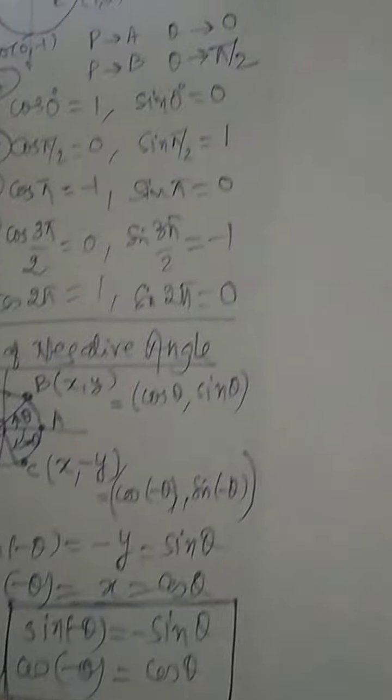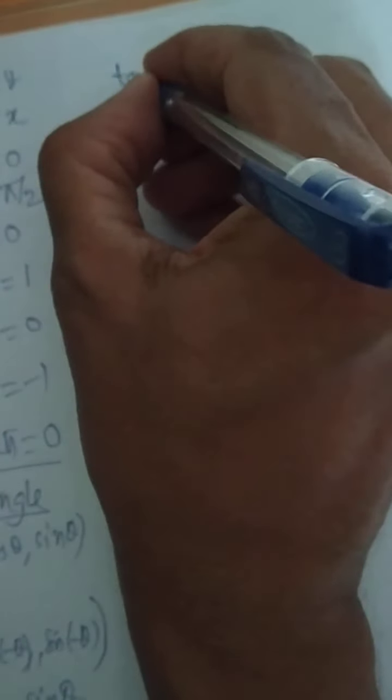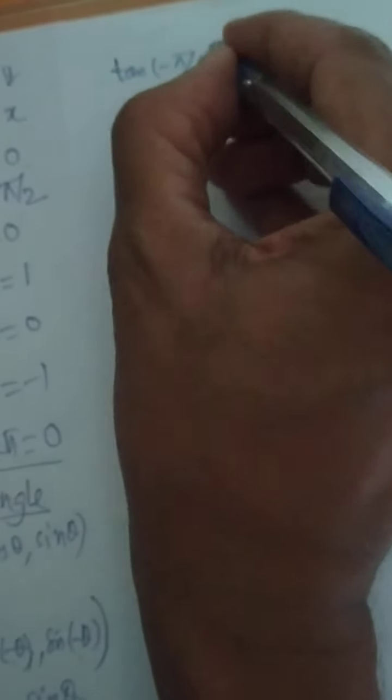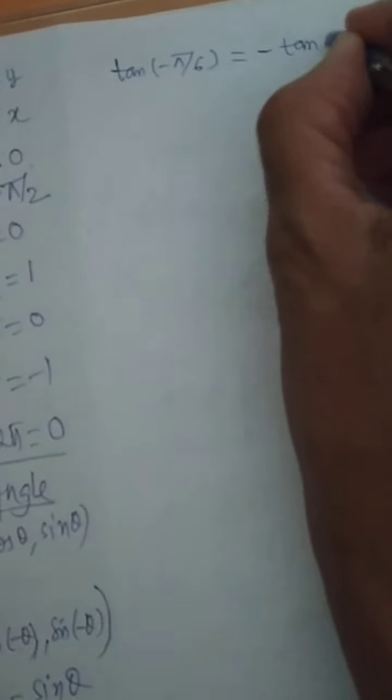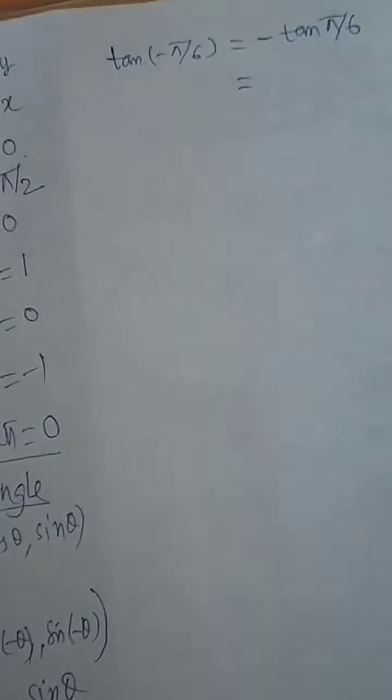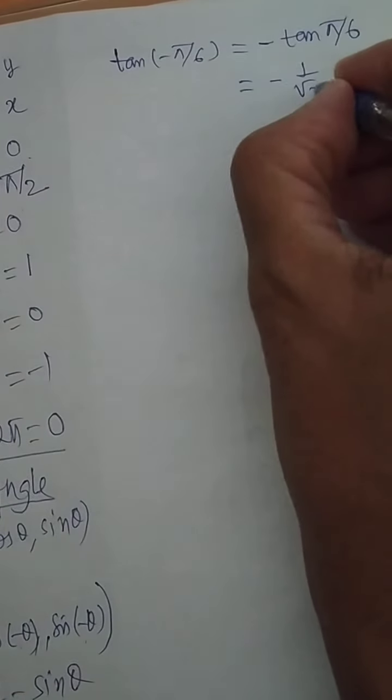Now, you may be asking what for we are learning this sin minus theta and cos minus theta. Someone can ask you what is tan of minus pi by 6. What is tan of minus theta? Minus tan theta. It will be minus tan of pi by 6. What is pi by 6? Recall, pi is 180, 180 by 6 is 30. So it will be minus 1 by root 3.